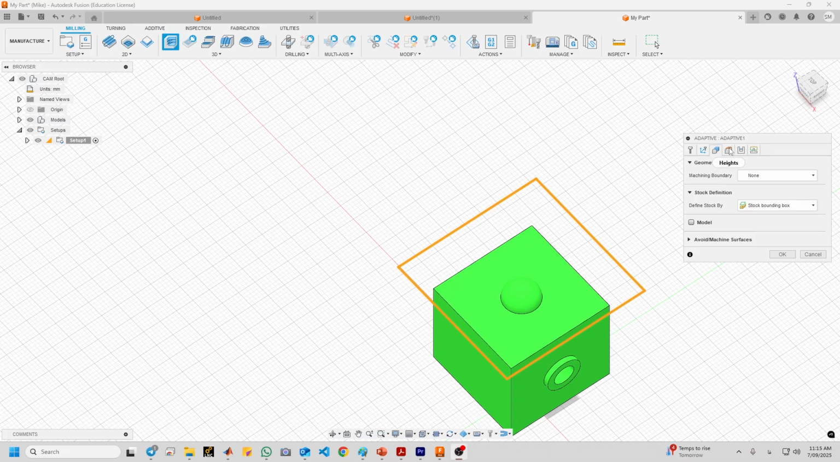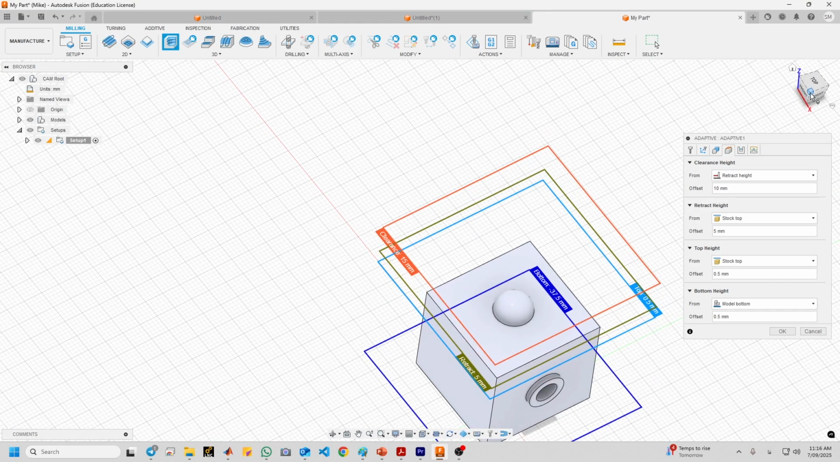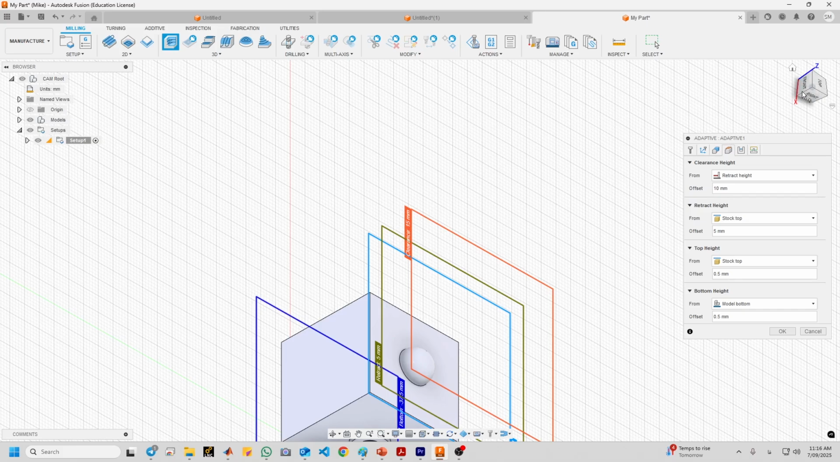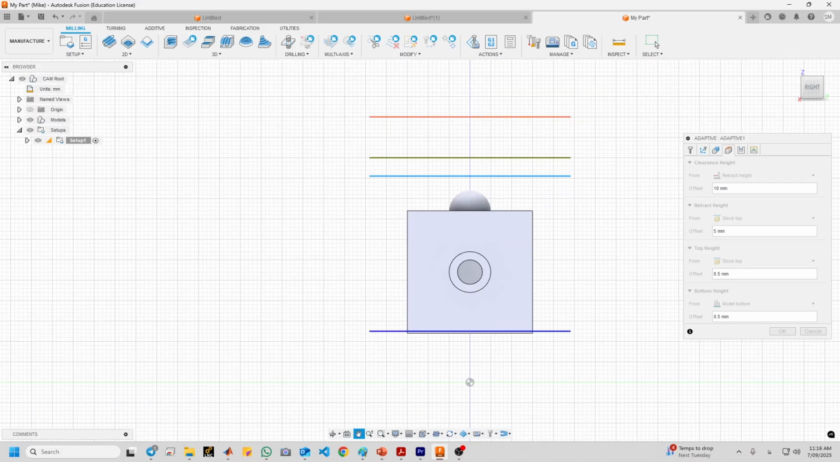Okay, now move to the next tab, height tab. So you see retract height, but the main important one is the bottom height. Let us click here. Now it doesn't look good. So, okay, we just use the pan. Click on the pan. Now you see that these are deactivated. You need to activate them again by clicking escape, because now it is on the pan mode.